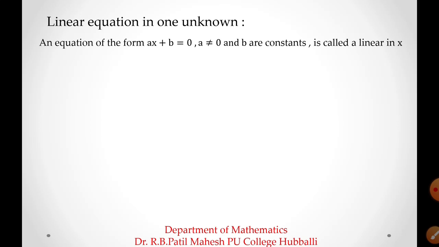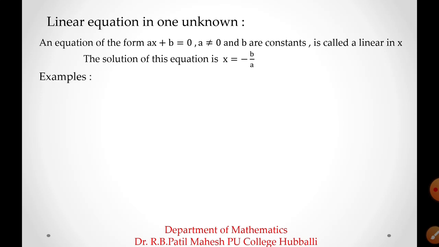Then what is the form of a linear equation in one unknown? ax plus b is equal to 0. Then what are the conditions on a and b? a must not be 0 and b is any constant. This form of equation is called a linear equation in one unknown variable. The solution of this equation is x equal to minus b by a.